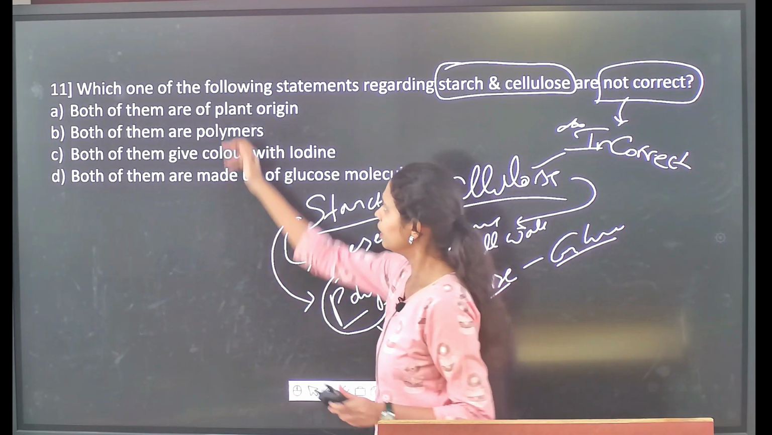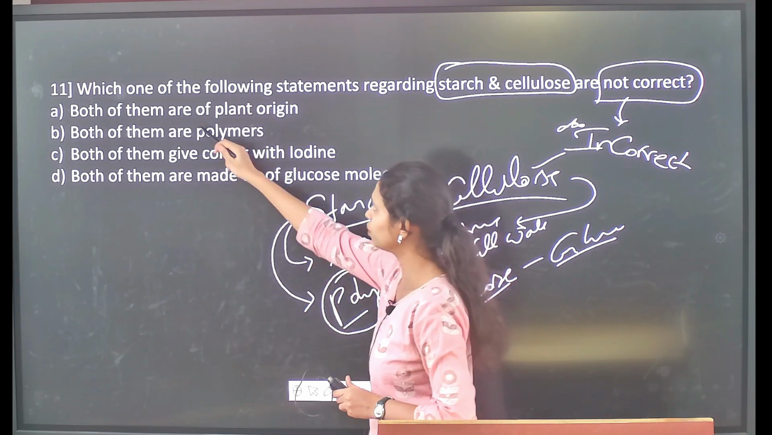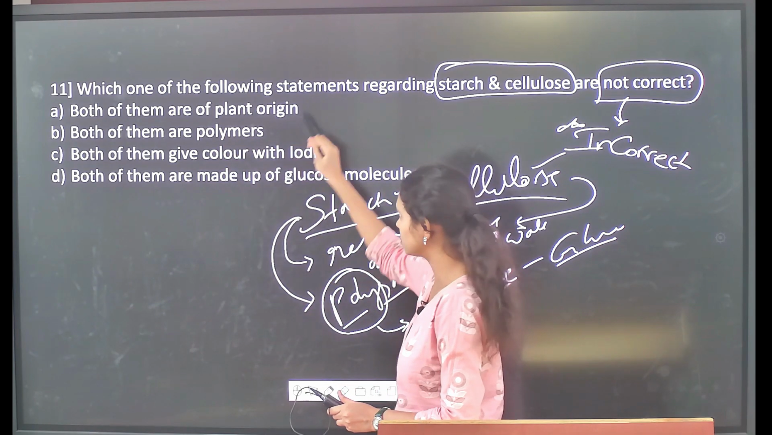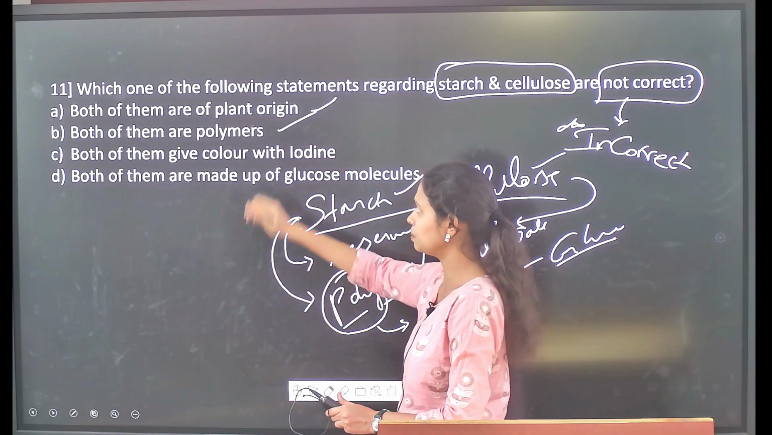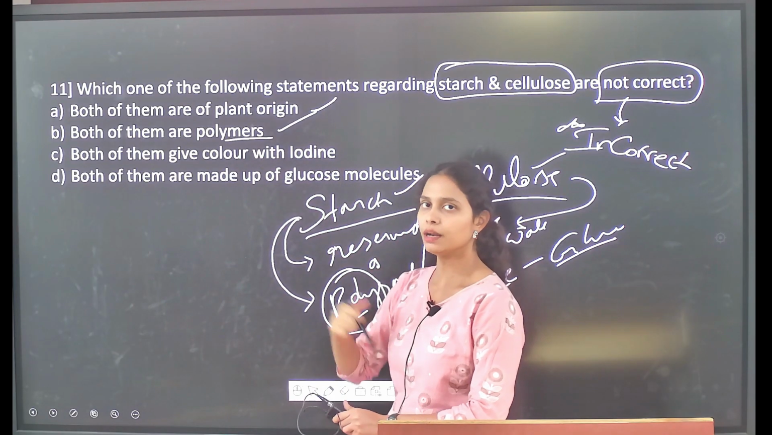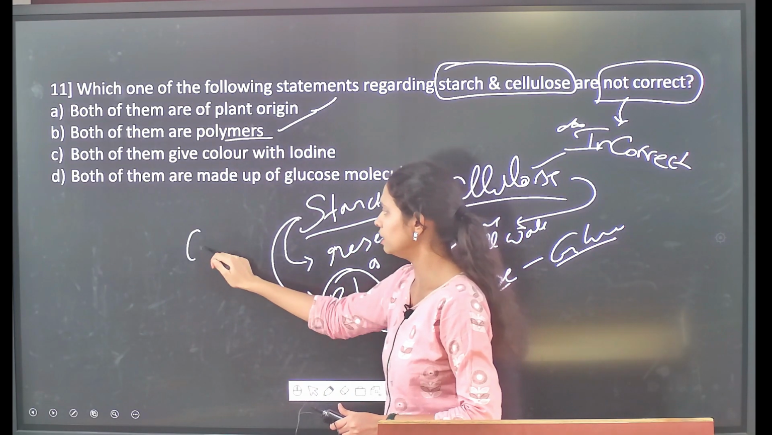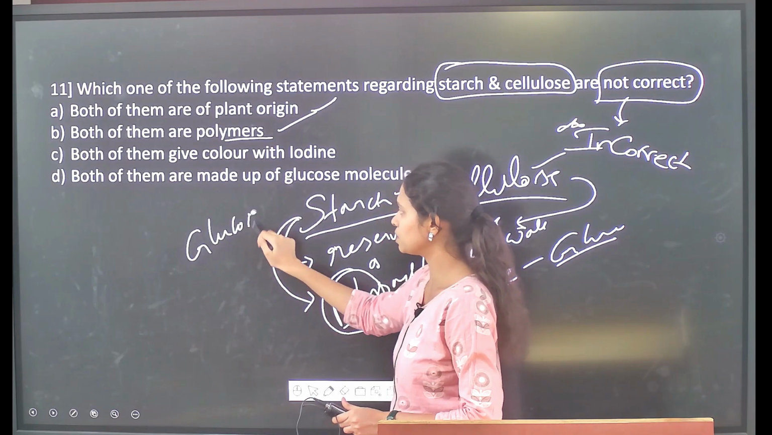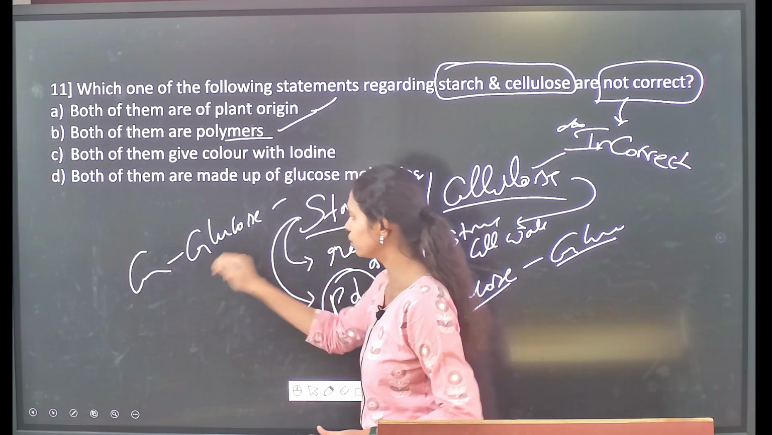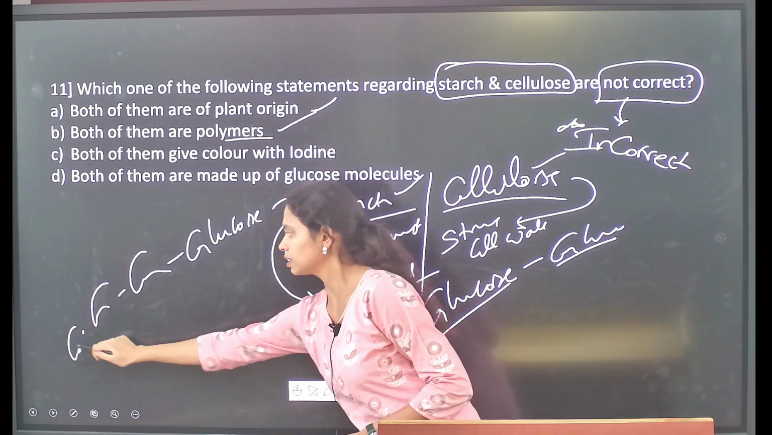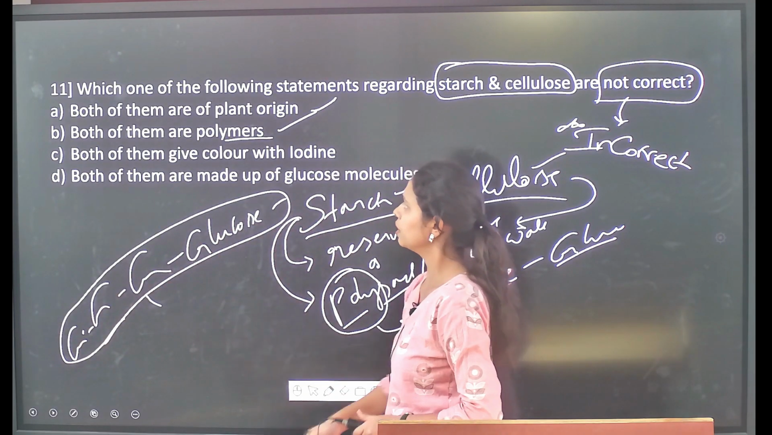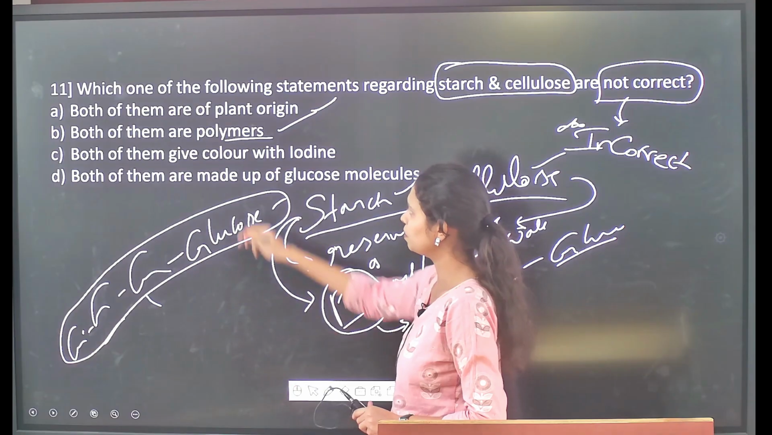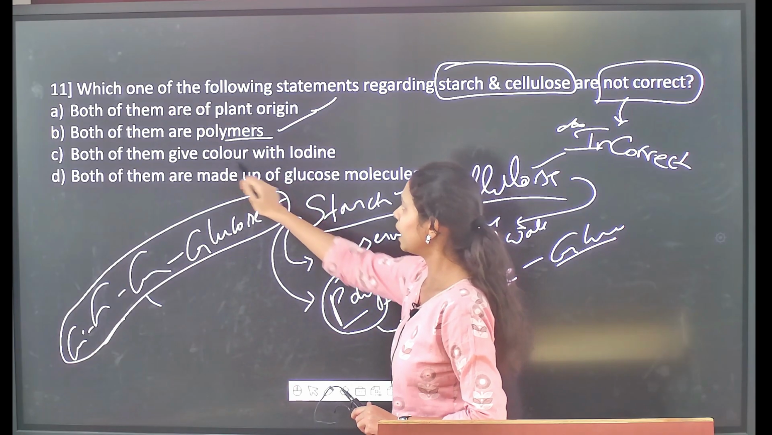So if you see the different statements here, both of them are of plant origin, which is a correct statement. Then, both of them are polymers, which is also a correct statement. Polymers refer to the repetition of a particular substance, and that substance is glucose. In such a way it will form a chain, and we call it a polymer. So B is also a correct statement.